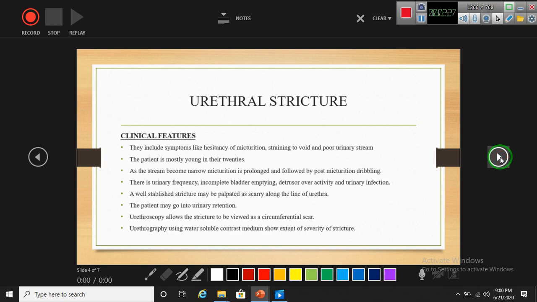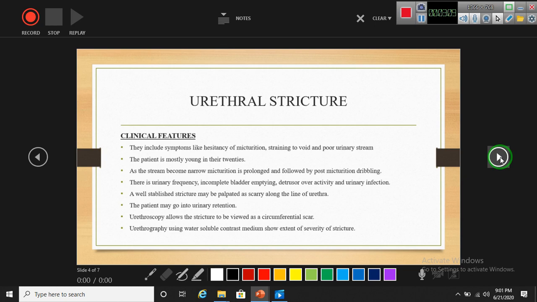Clinical features. They include symptoms like hesitancy of micturition, straining to pass urine, and poor urinary stream. The patient is mostly young, in their 20s. As the stream becomes narrow, micturition is prolonged and followed by post-micturition dribbling, because the urine stays within the bladder and takes long to empty, and at the end there is dribbling also. There is urinary frequency, incomplete bladder emptying, detrusor overactivity, and urinary infection.